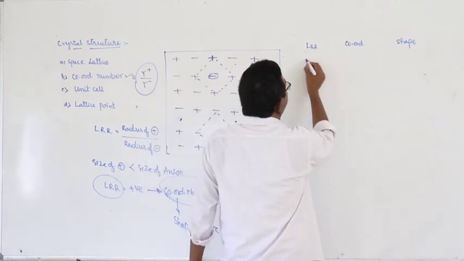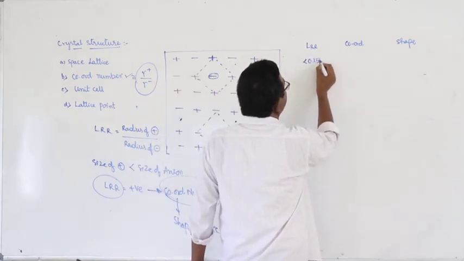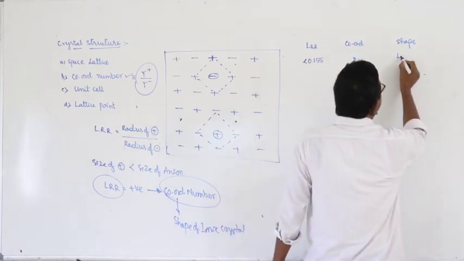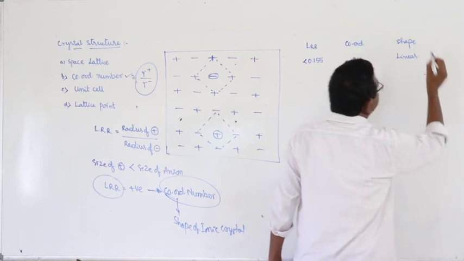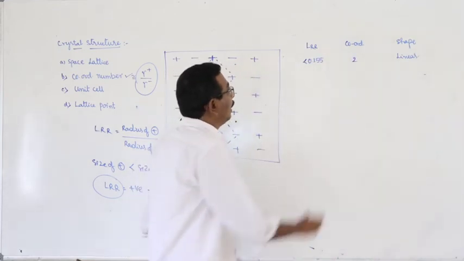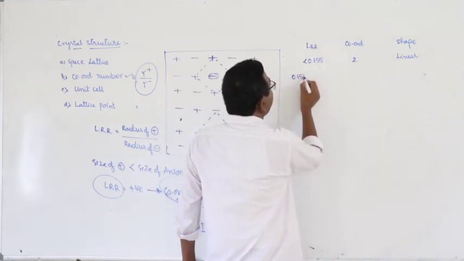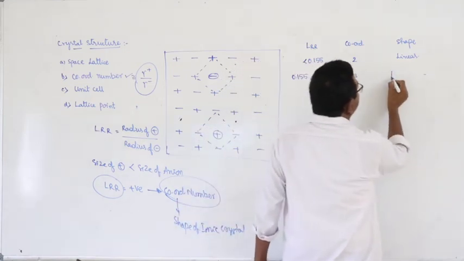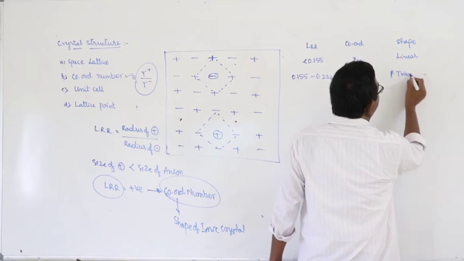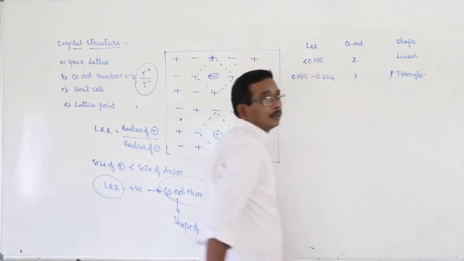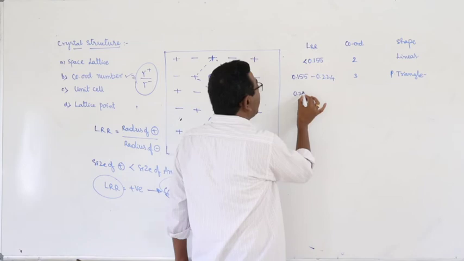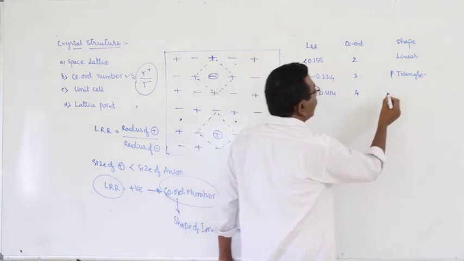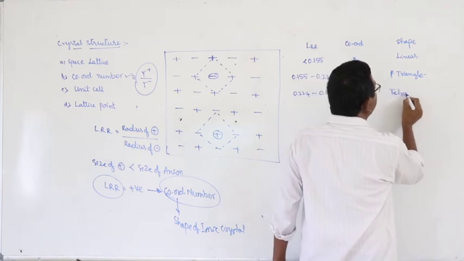Here this is the limiting radius ratio, coordination number and shape of ionic crystal. Limiting radius ratio less than 0.155, coordination number 2, shape of ionic crystal linear. 0.155 to 0.224, coordination number 3, planar triangle. 0.224 to 0.414, coordination number 4, tetrahedral.